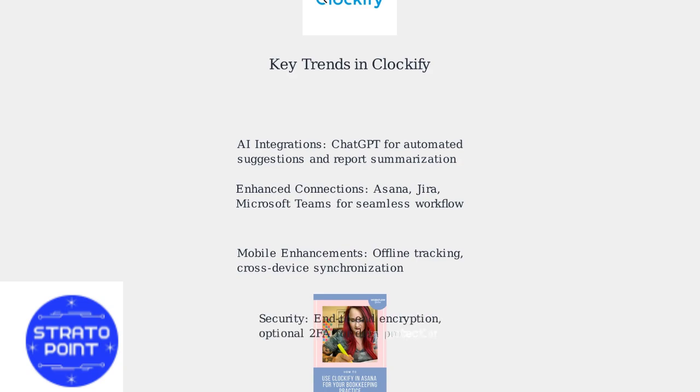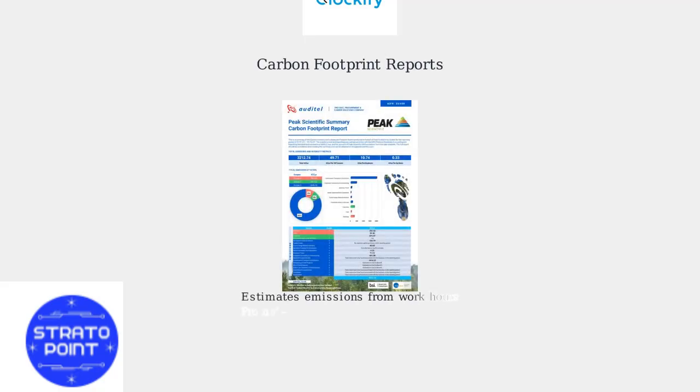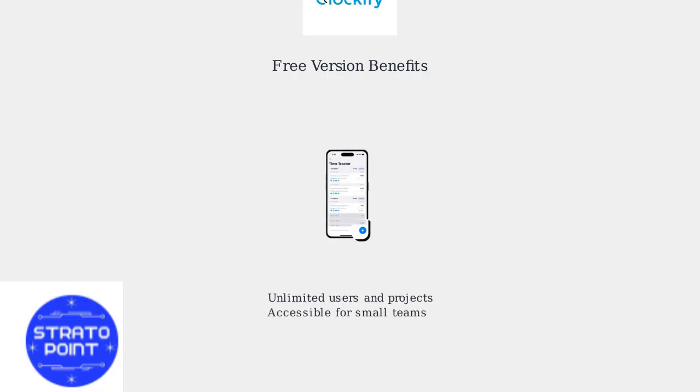As of 2025, Clockify includes end-to-end encryption for all data and optional two-factor authentication for enhanced security. Clockify also offers carbon footprint reports, estimating emissions from work hours to promote sustainability. The free version supports unlimited users and projects, making it accessible for small teams and individuals.